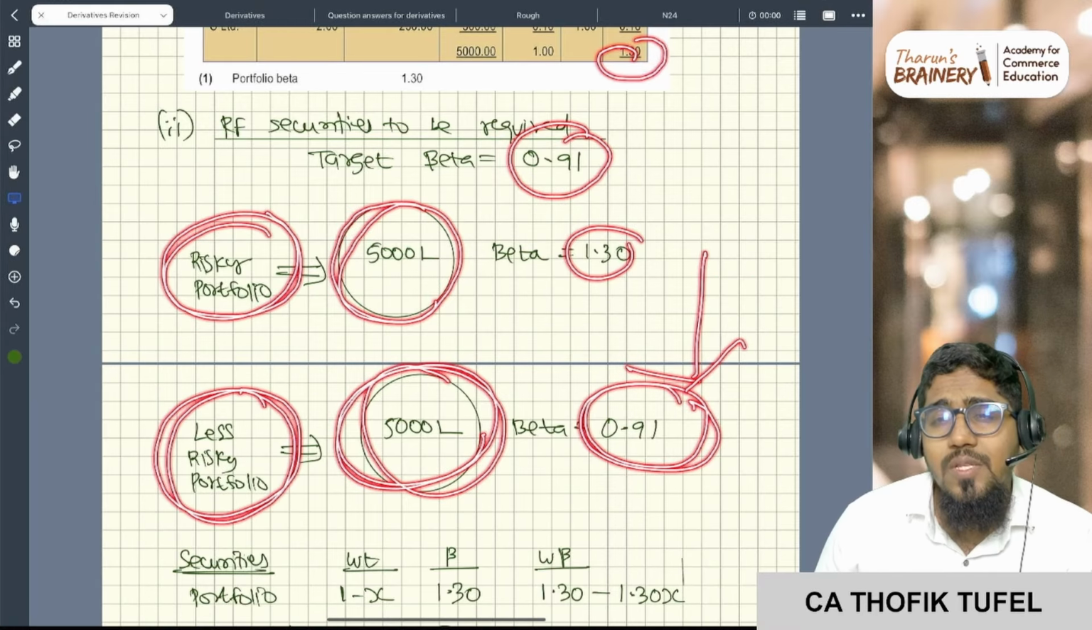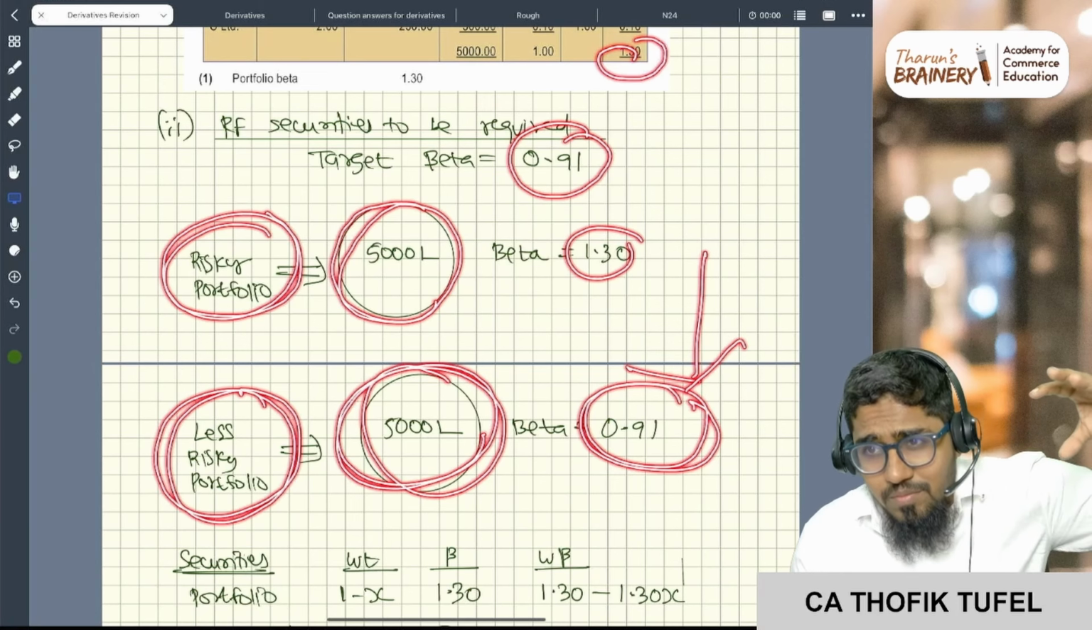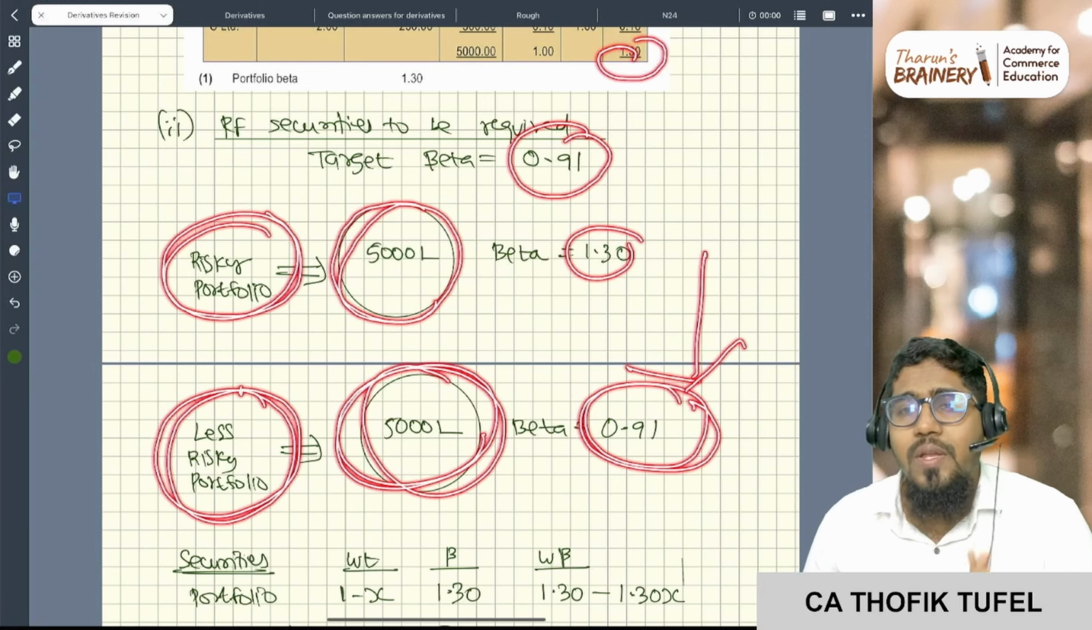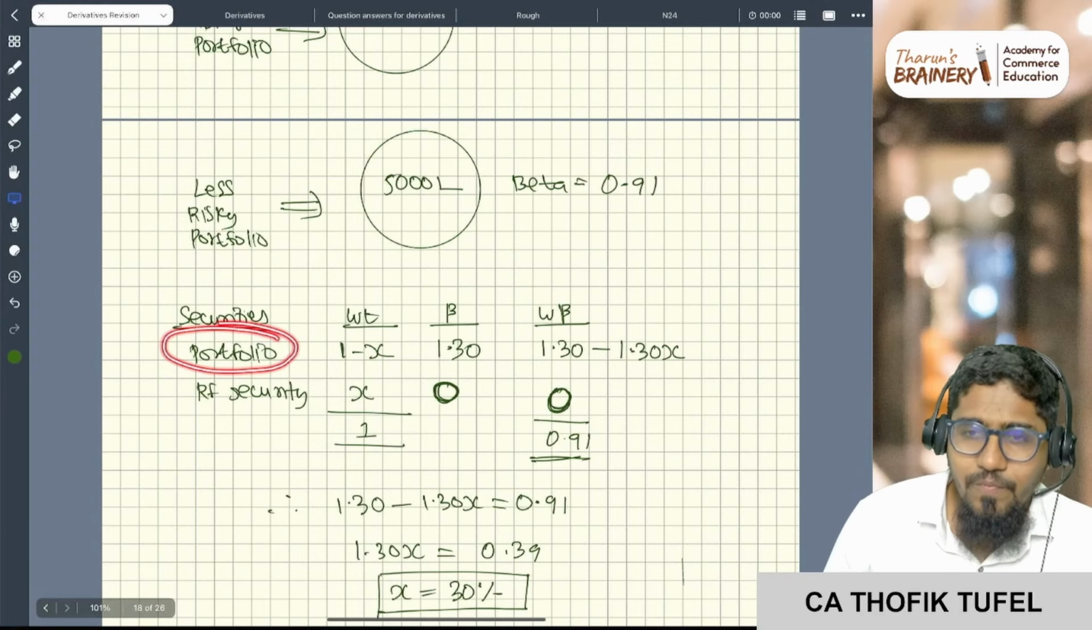Now how will you reduce your risk? By selling some existing shares and introducing some zero-risk asset. Correct? So now you see here, this is my current portfolio.